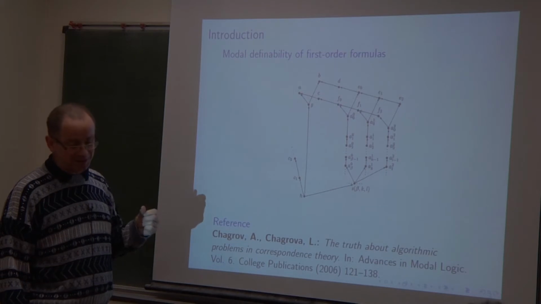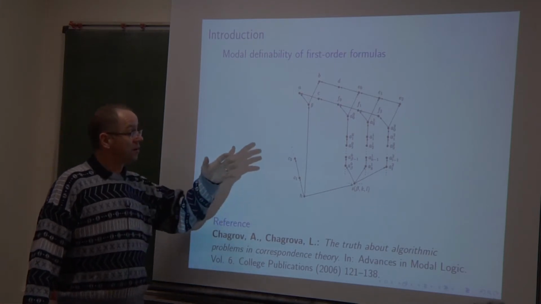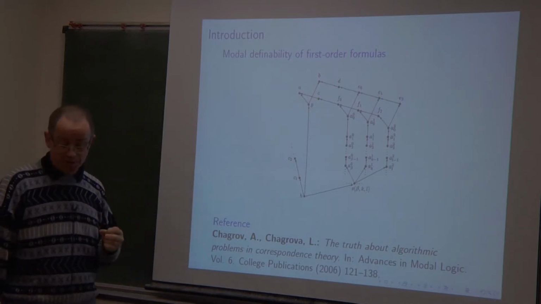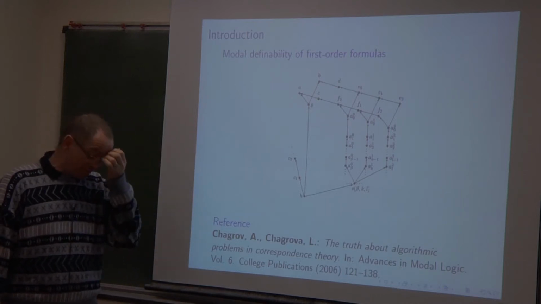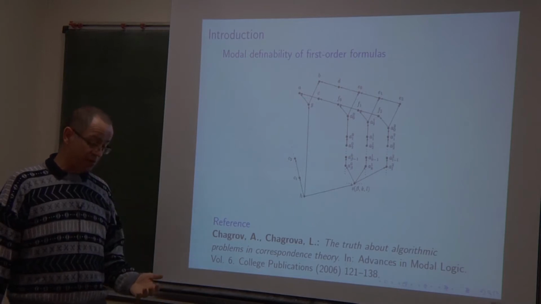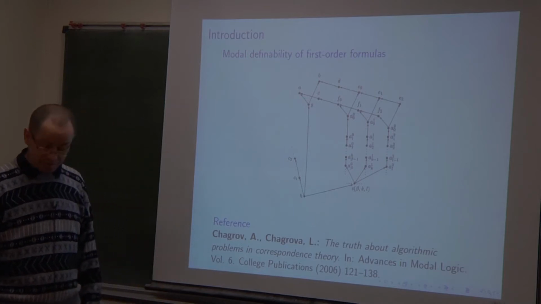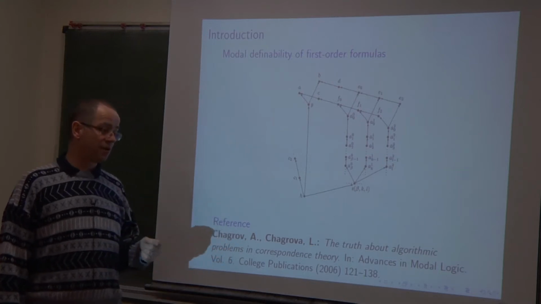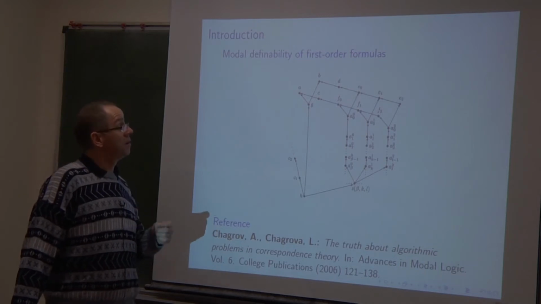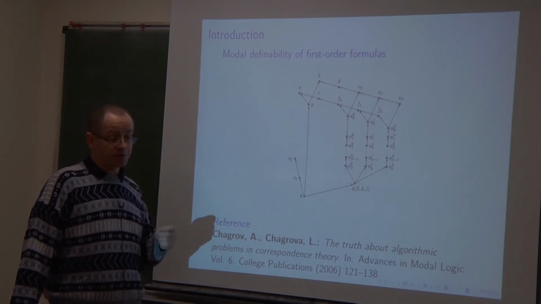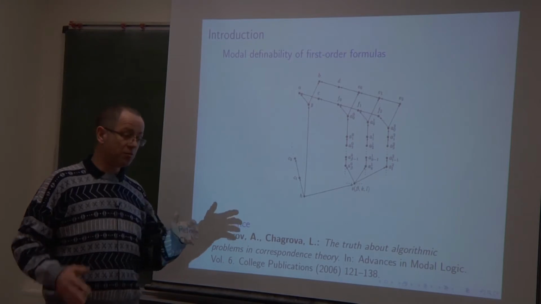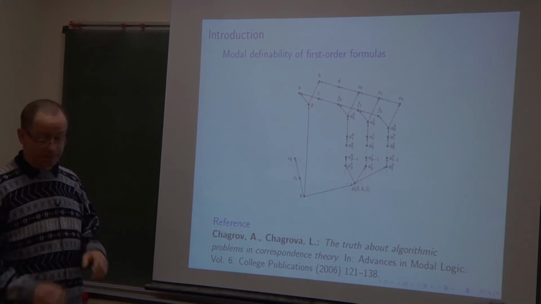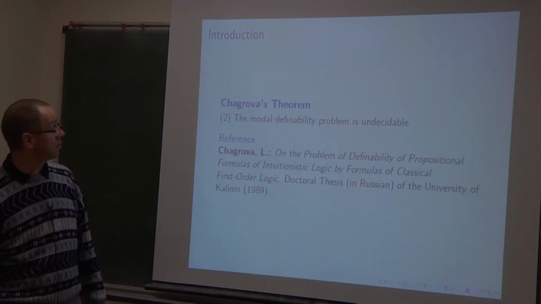To prove that modal definability is undecidable, such a transitive irreflexive frame has been used, and then an immediate question, at least immediate for me, is to ask: is it still undecidable to determine modal definability of a given first order sentence when we restrict the class of frames? For example, the Chagrova theorem,